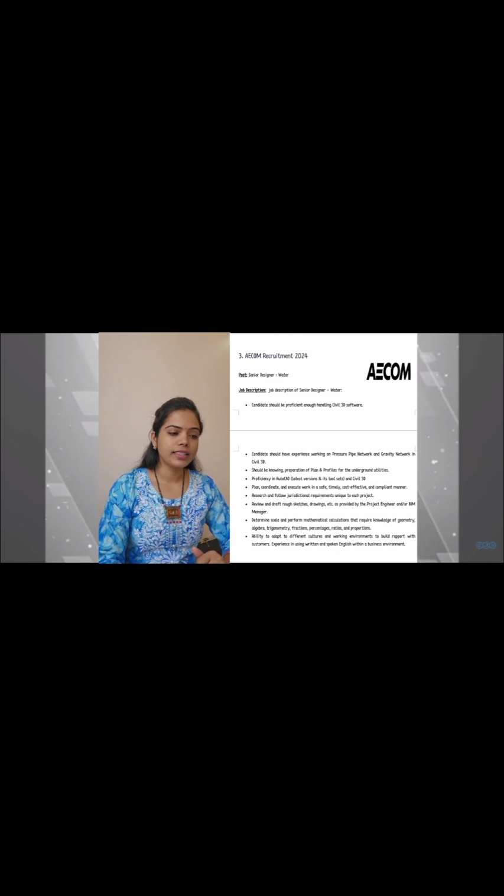Then determine the scale and perform mathematical calculations that require knowledge of geometry, algebra, trigonometry, fractions, percentages, ratios and proportions. Then ability to adapt to different cultures and working environments to build rapport with the customers. Then experience in using written and spoken English within a business environment.